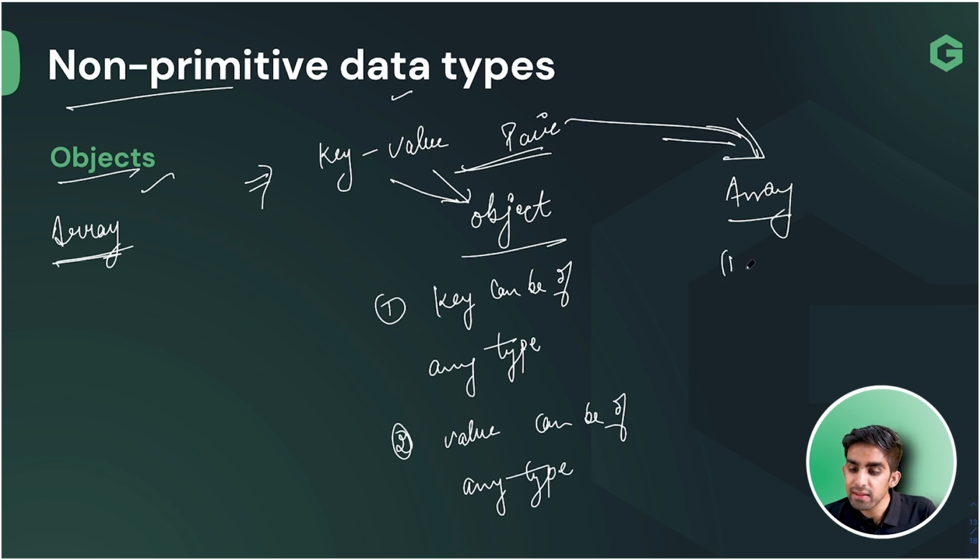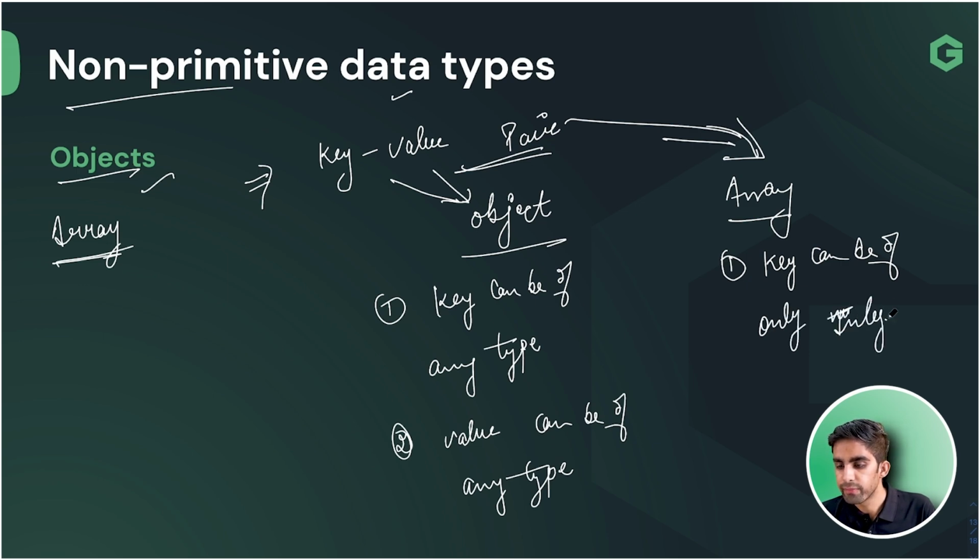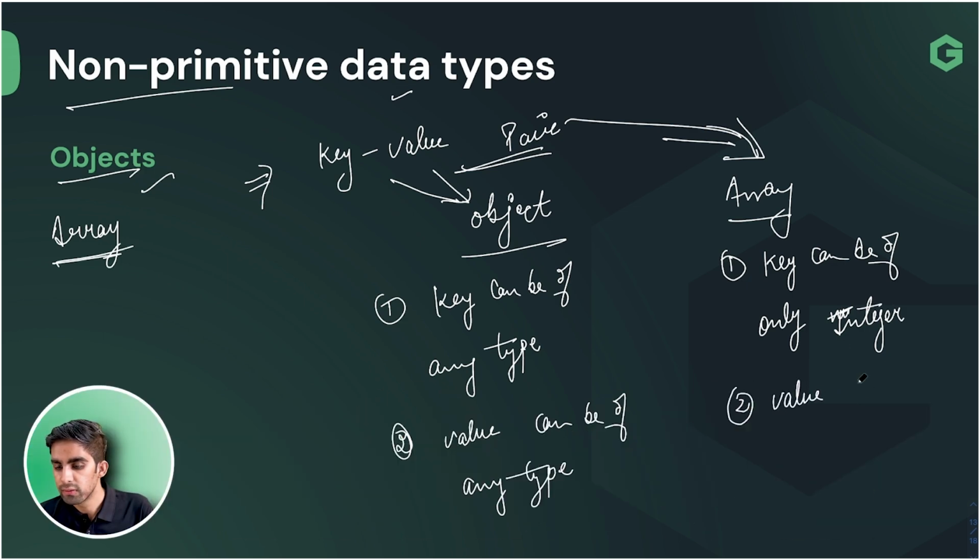But what is happening in the array, team? In array, team, key can be of only and only number, or you can say integer, and value can be anything, team, or you can say any type.